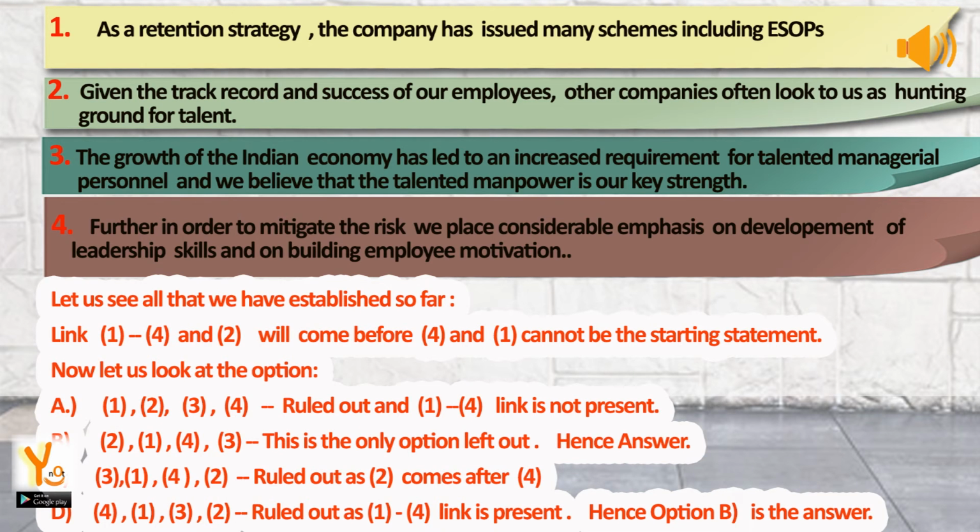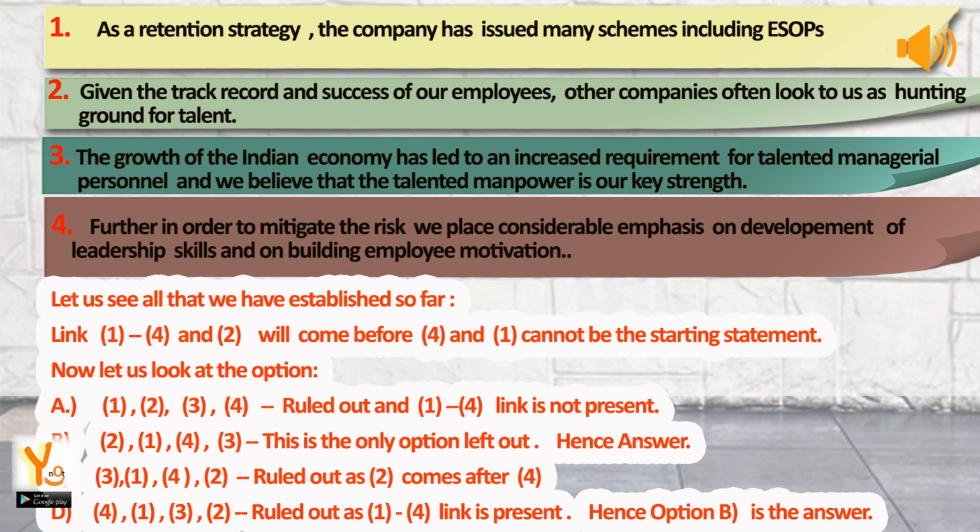Let us see all that we have established so far. Link 1, 4, and 2 will come before 4, and 1 cannot be the starting statement. Now let us look at the options. A, 1, 2, 3, 4, ruled out, and the 1, 4 link is not present.